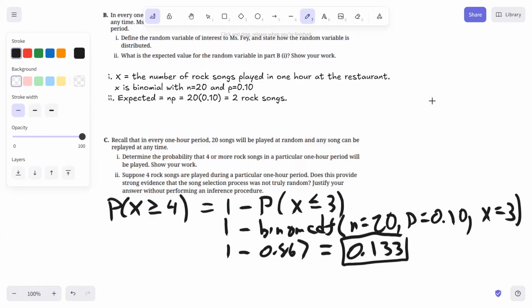Part 2, suppose 4 rock songs are played during a particular 1 hour period. Does this provide strong evidence that the song selection process was not truly random? Justify your answer without performing an inference procedure. Assuming that this process is random and there is a 0.133 probability that 4 or more rock songs get played, that would not be surprising because 0.133 is greater than a significance level of 0.05, which is typically the significance level we use when one isn't stated. So we do not have convincing evidence that the song selection process was not truly random.